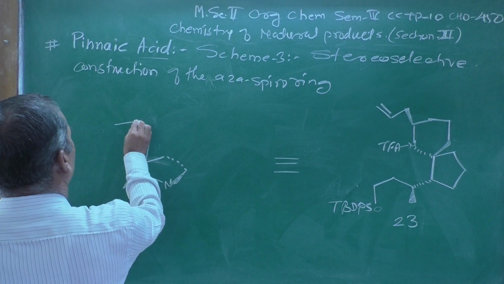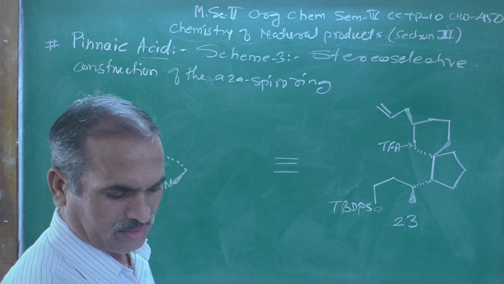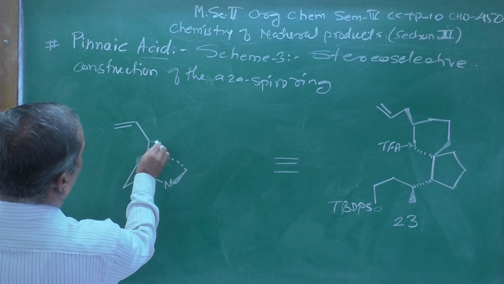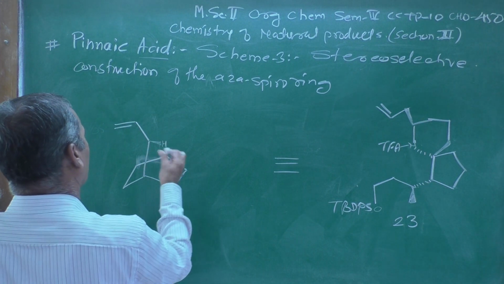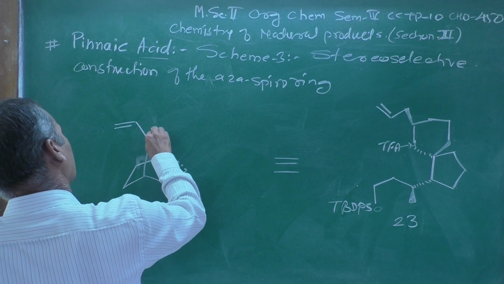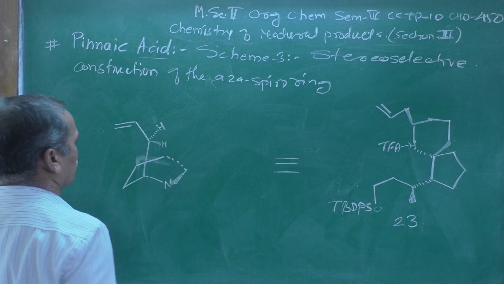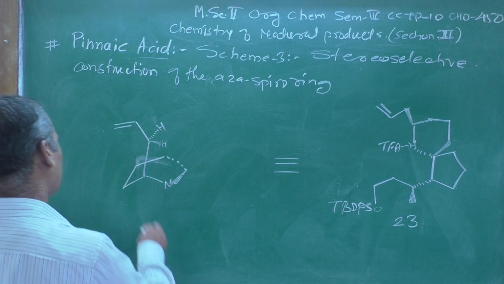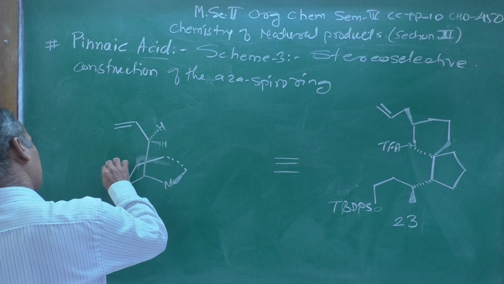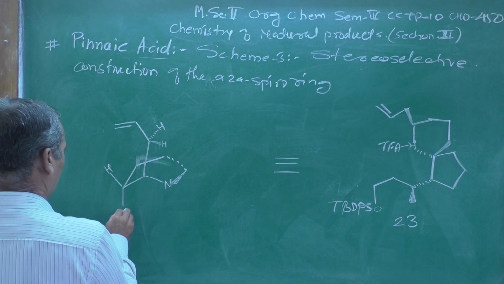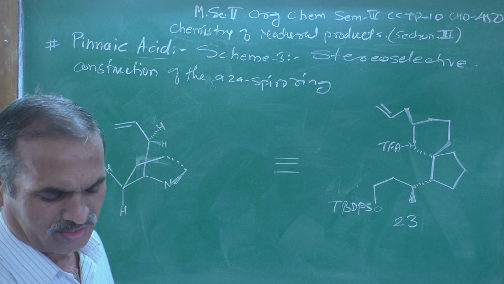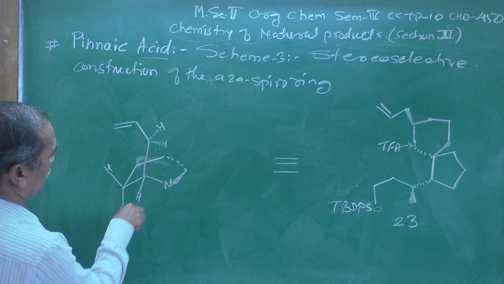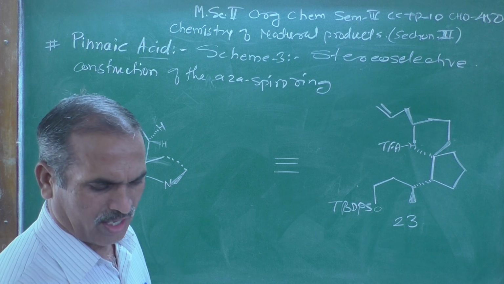Here there will be a double bond. Now, at this position, 2 hydrogens, CH2, I am showing stereochemically. One is above the plane, another hydrogen atom is below the plane. Now, one hydrogen is present equatorially and one is present axially, and at this position one hydrogen atom is also axial.